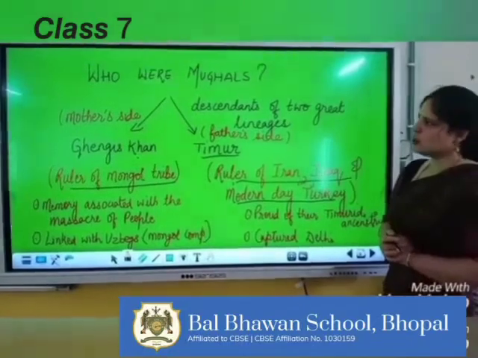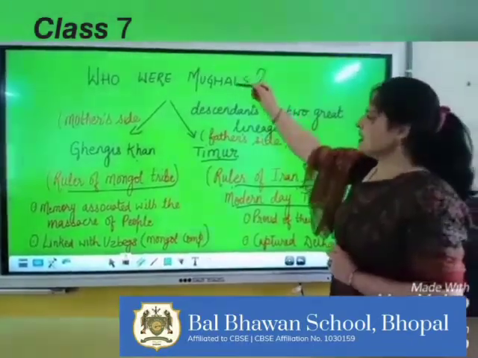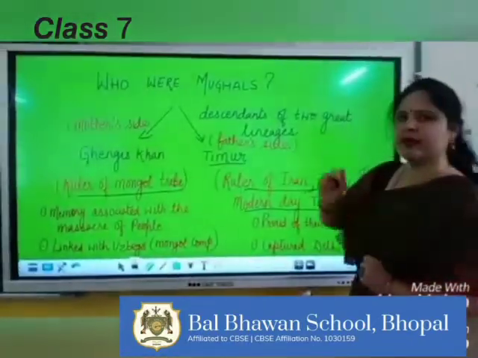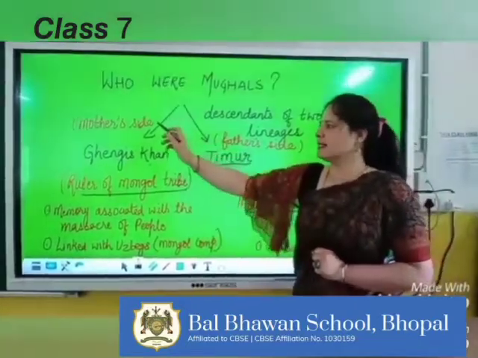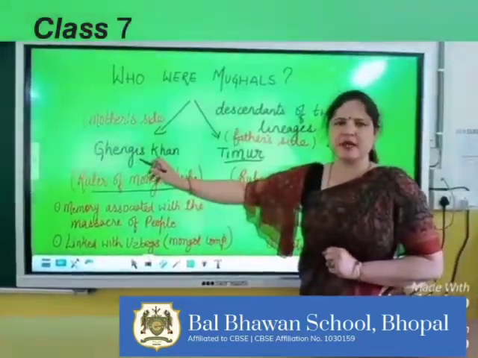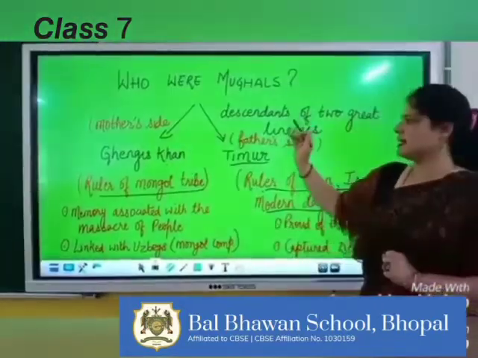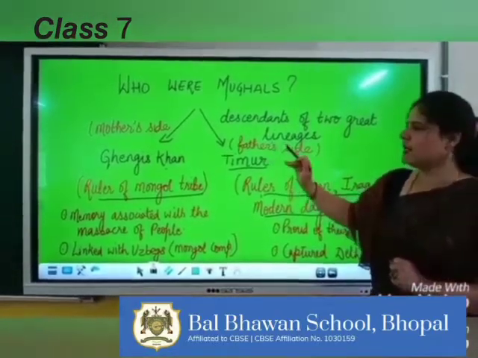So children, as I told you, Mughals were the descendants of 2 great lineages. From mother's side, they were the descendants of Genghis Khan, and from father's side, they were the descendants of Taimur.